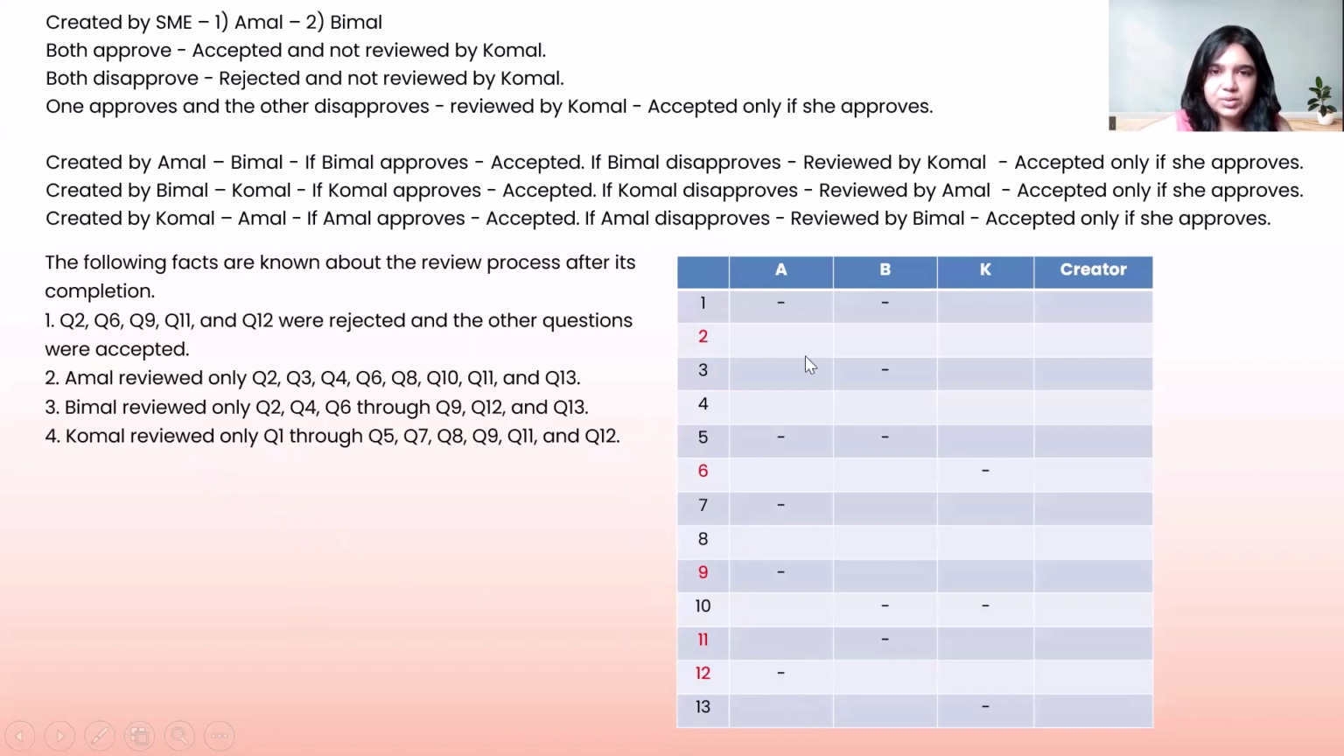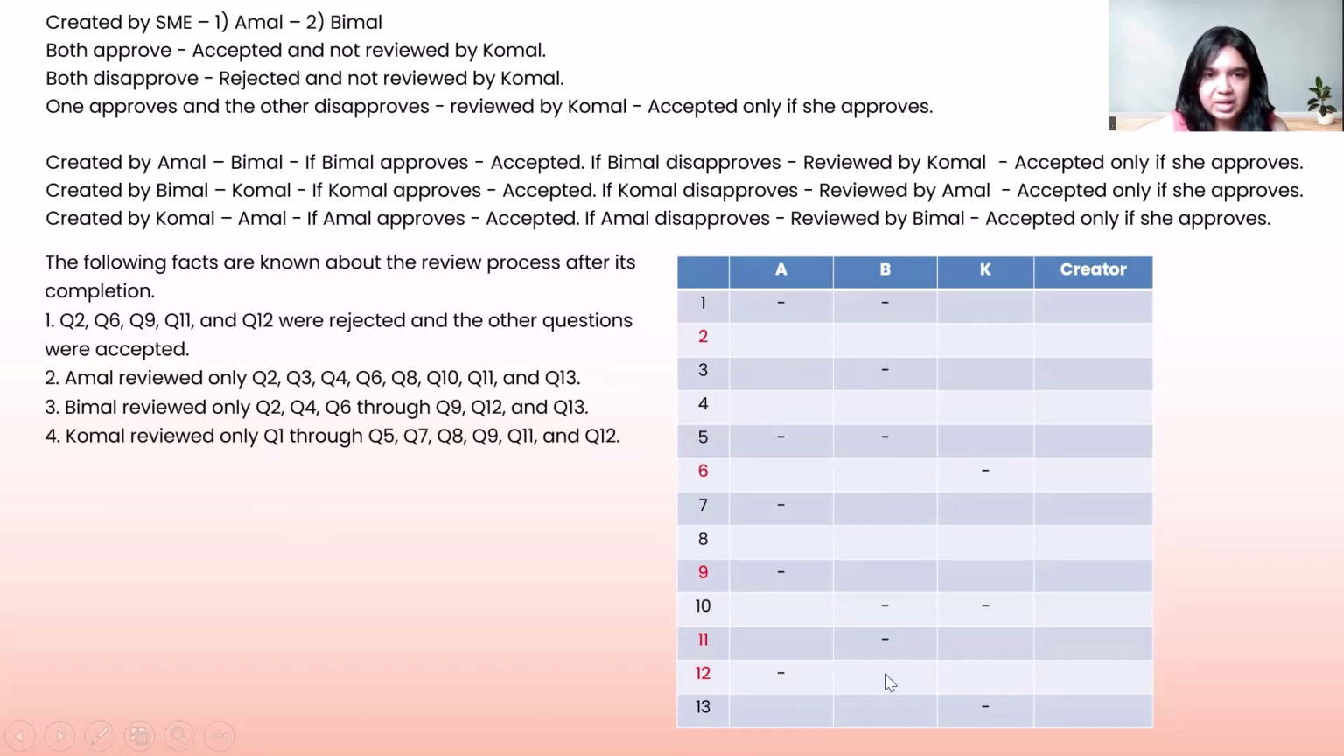Amal reviewed only question 2, question 3, question 4, question 6, question 8, question 10, 11, and 13. So these are the ones reviewed by Amal. They have also given us questions reviewed by Bimal, which is question 2, 4, 6 through 9. So 6, 7, 8, 9,